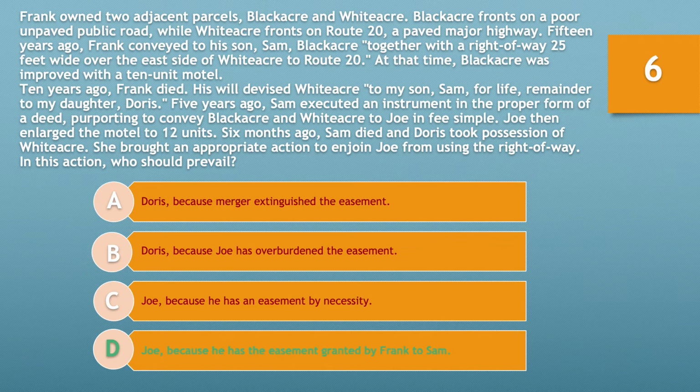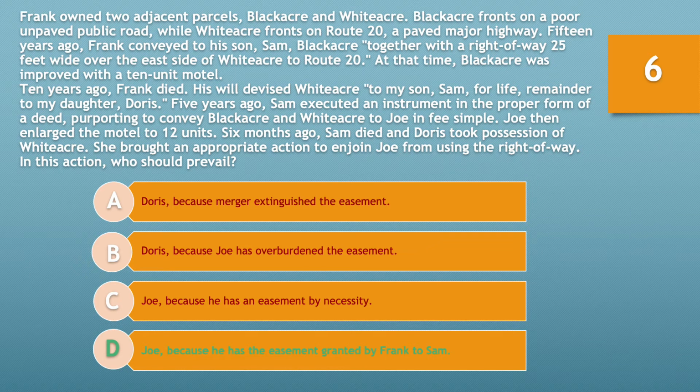If you chose D, you'd be correct, Joe, because he has the easement granted by Frank to Sam. An easement is a grant of a non-possessory interest in land that entitles a person to use the land possessed by another. If an easement benefits its owner in the use and enjoyment of her land, it is appurtenant to that land. An easement appurtenant attaches to the land, not its owner, and therefore passes automatically with the dominant tenement. In this case, Frank conveyed Blackacre to Sam in fee simple.